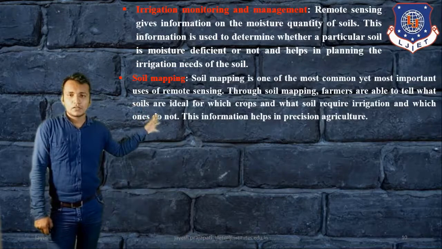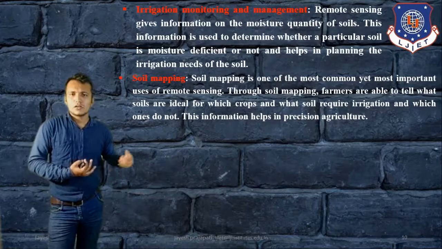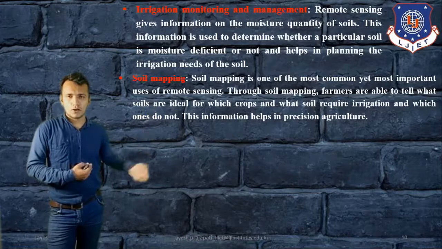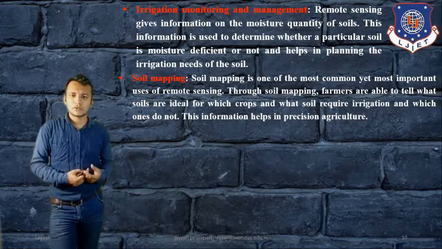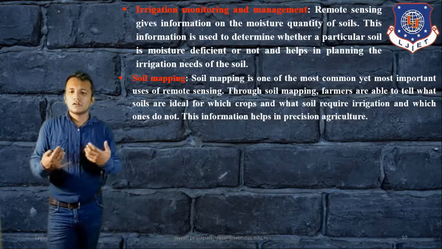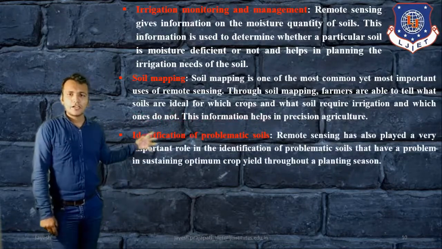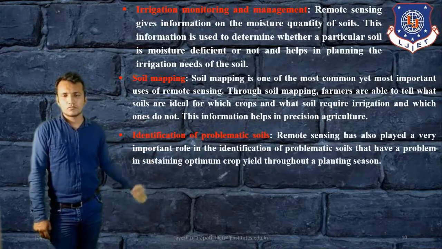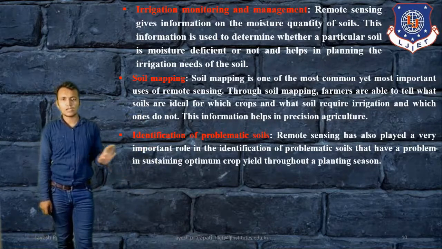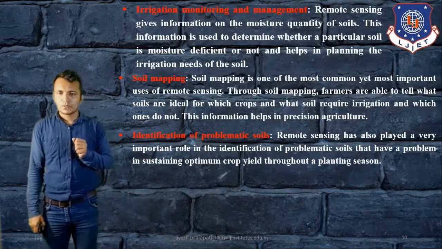Then soil mapping. Soil mapping is one of the most common and important uses of remote sensing. With soil mapping, farmers are able to tell what soil is ideal for which crops. So this kind of soil information, for example whether it is good for irrigation or not, will be helpful for agriculture. Then identification of problematic soils. In the soil case, we can identify which kind of soil is proper for a plant or not. This kind of information we can get from this remote sensing system.